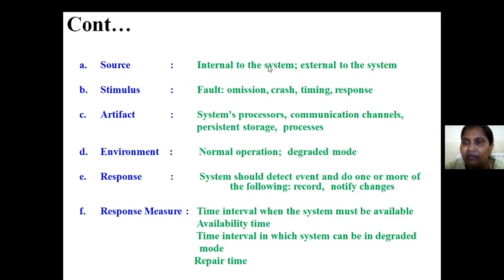Source: it can be internal or external. Stimulus: what is the motivation? Maybe fault, omission, crash, timing, response. Artifact: what is the place? As I said previously, processor, communication, storage. Environment: normal operation or degraded mode. Response: maybe an event based upon the recorded event or changes. Response measure: the time interval in which the system can be in degraded mode or repair mode.